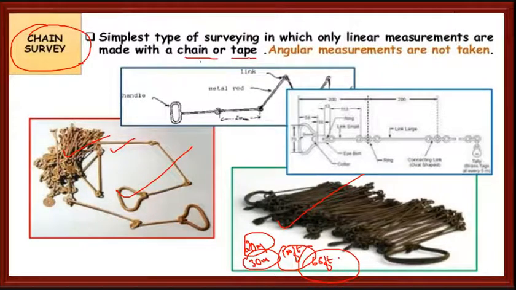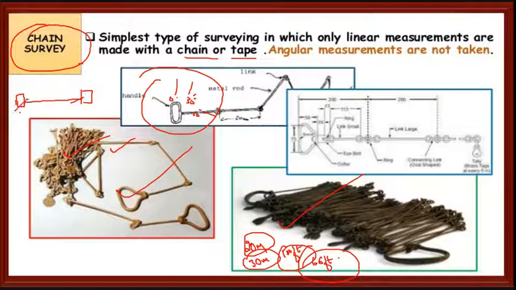or tape. Angular measurement cannot be taken because we don't have any compass here. It means 0 degree, 30 degree, 60 degree, like this. We don't have any compass here. See, here there is one building, and here there is another building. I want to measure the distance between these two buildings. What I will do is take either the chain or the tape, whichever is available with me. This is used to measure the distance.